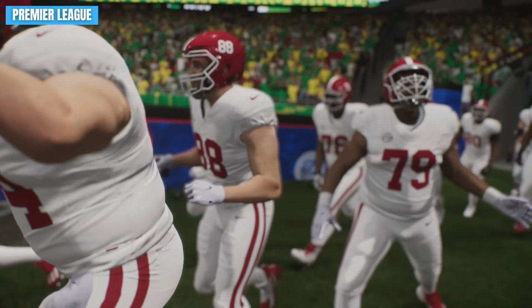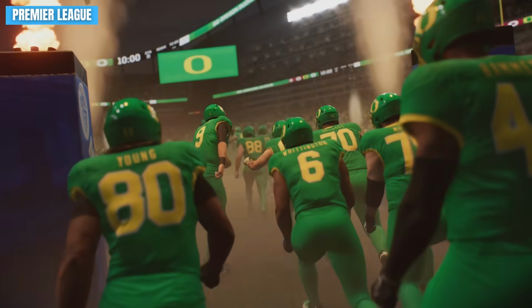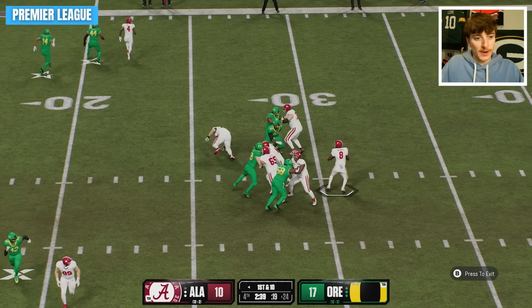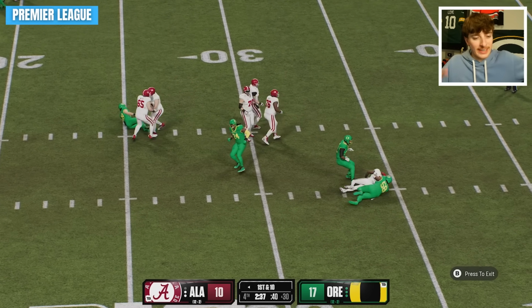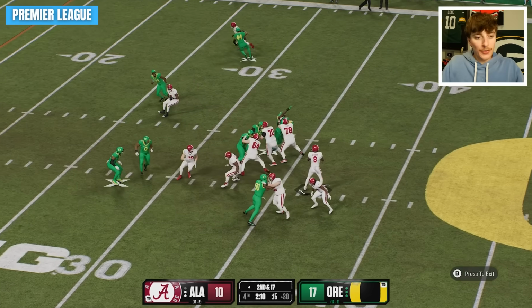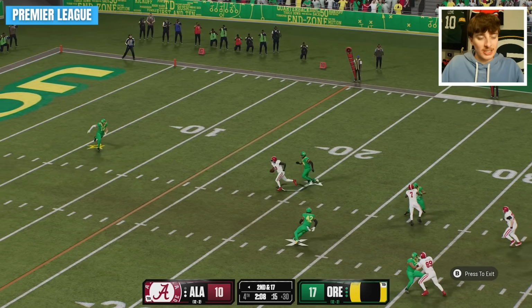The winner of this game essentially is going to be the Premier League champions as the Alabama Crimson Tide take on the Oregon Ducks in Eugene. It's a touchdown difference. Alabama and their generator players are looking for the answer, and Oregon keeps on making defensive plays. Every time I spectate this team, something new is happening on defense. Nothing about seeing Alabama and Oregon in Madden makes any sense, but it looks really cool.